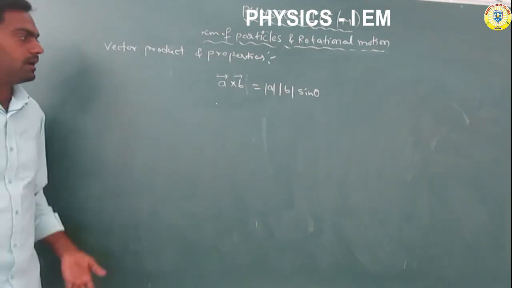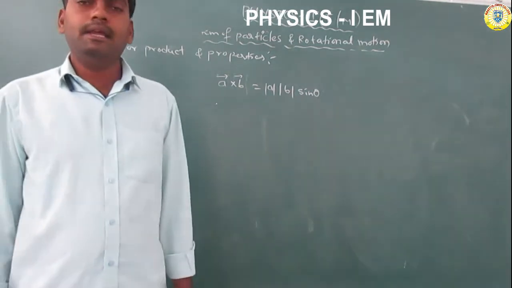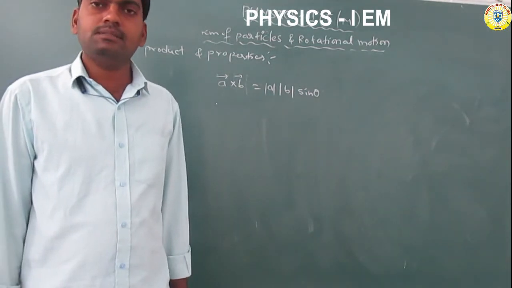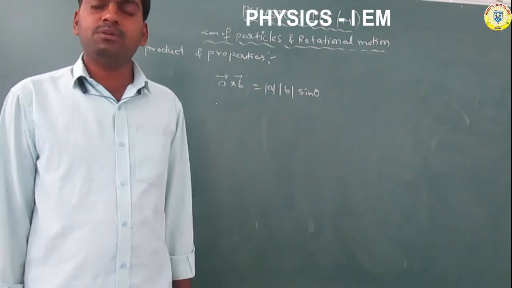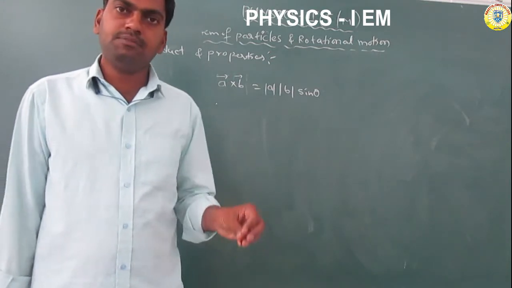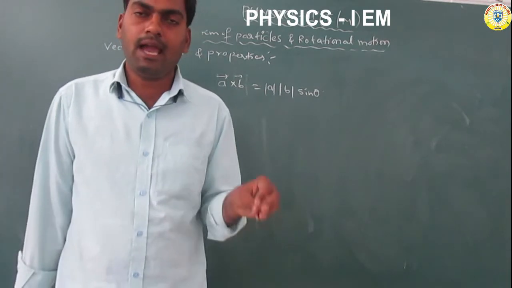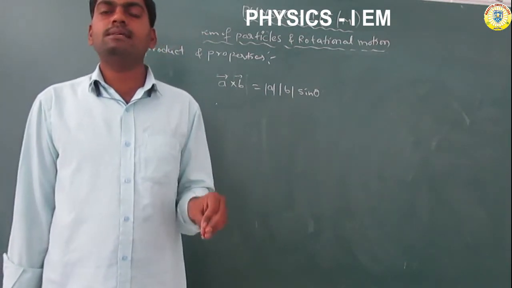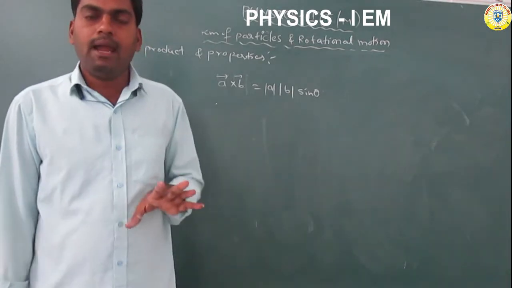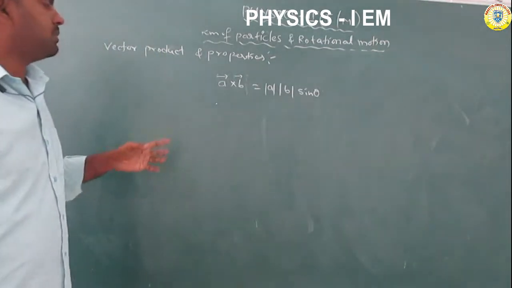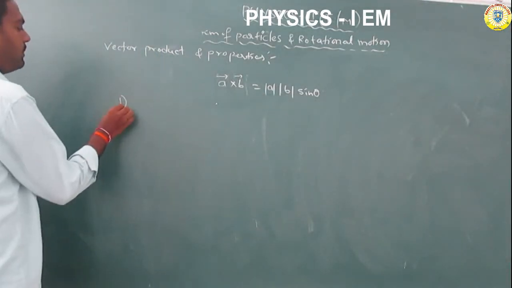So the vector product of any two vectors is equal to the product of the magnitudes of the two vectors and the sine of the angle between them. That is called a vector product. Now the properties of the vector product are taken. The first property.